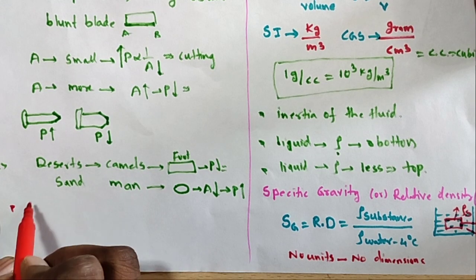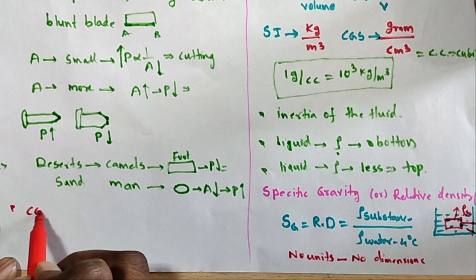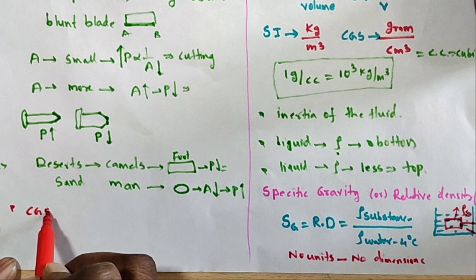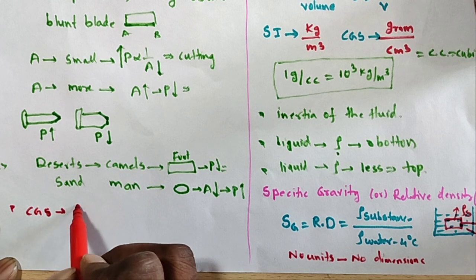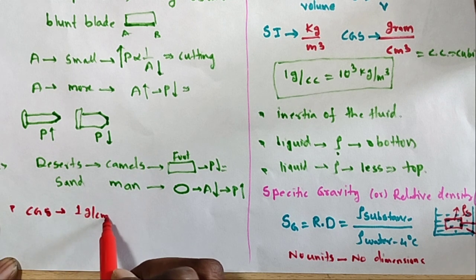Suppose I take the CGS system units. In the CGS system, water density is 1 gram per centimeter cube.